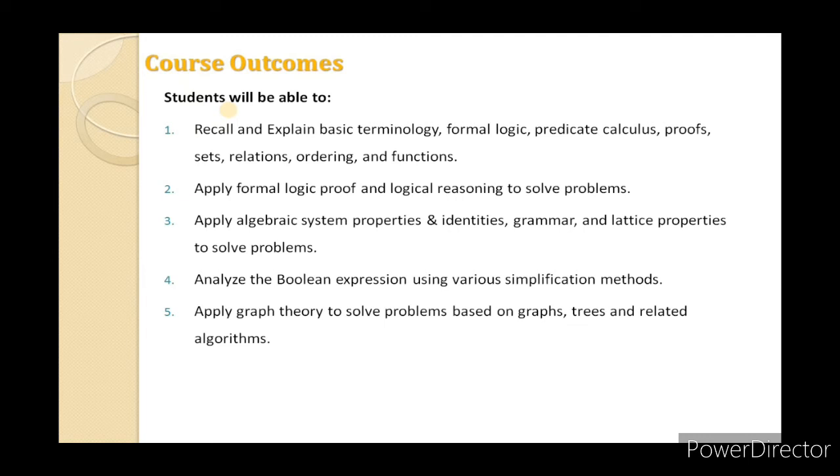The student will be able to apply algebraic system properties and identities, grammar and lattice properties to solve problems. The student will be able to analyze Boolean expressions using various simplification methods, such as the K-map. The student will be able to apply graph theory to solve problems based on graphs, trees and related algorithms. These are the course outcomes.